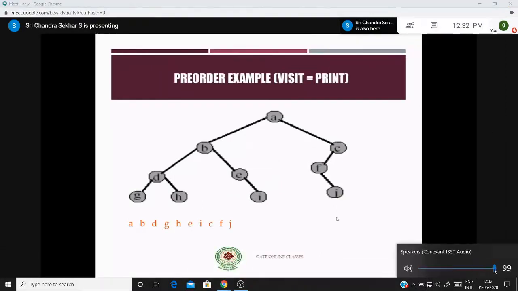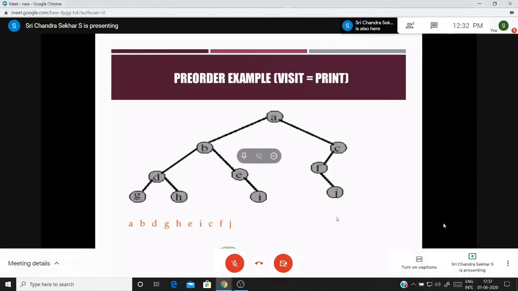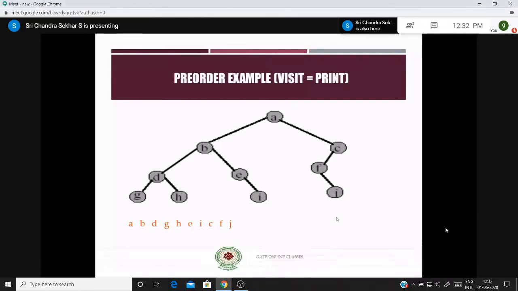And coming to the final point, I am giving one important point which is very useful for tomorrow's class. We start tomorrow's class with construction of a binary tree when 2 orders are given. That is, whenever you are given the post-order and in-order traversal, or whenever you are given pre-order and in-order traversal, how you can construct the binary tree.